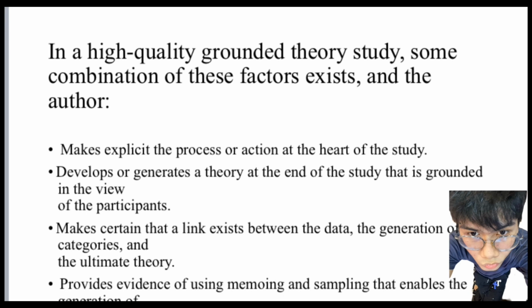The fourth one is to provide evidence of using memoing and sampling that enables the generation of the theory. This means that effective grounded theory research involves the use of memoing, which refers to written reflections by the researchers throughout the research process. These memos help document insights, emerging themes, and connections between the data points. Additionally, the researcher should demonstrate the use of purposeful sampling techniques, strategically selecting participants or data sources to further refine and develop the emerging theory.